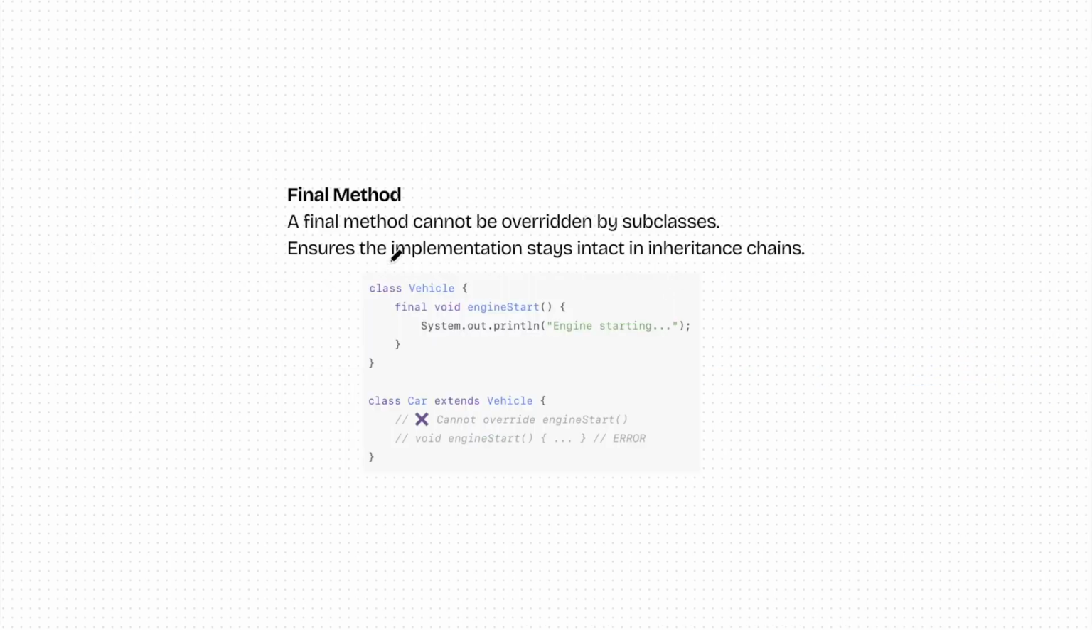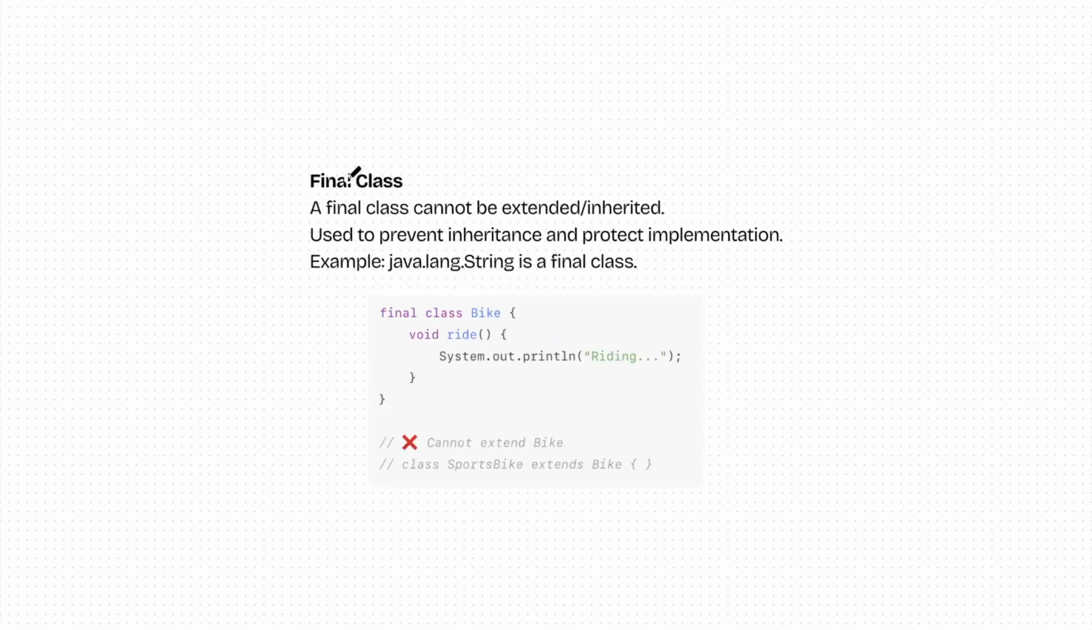Final method means the method cannot be overridden. A final method cannot be overridden by any subclass. And then we talk about final class. A final class cannot be extended or inherited. It is used to prevent inheritance and protect implementation. Example, java.lang.String is a final class and it cannot be changed because it's protected. Basically the implementation is protected over here, right?